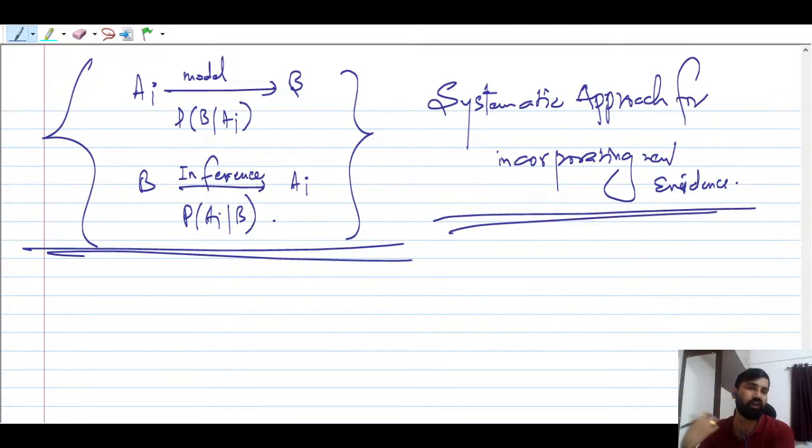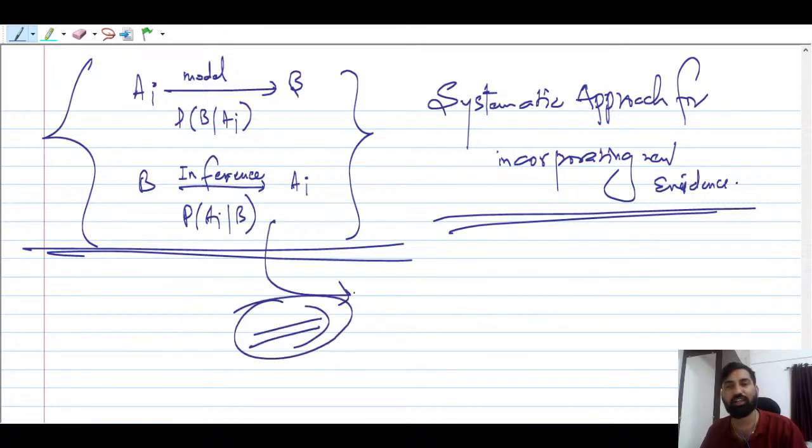So you can model the world under each Ai, you can say probability of B given Ai, that is conditional, right? That is the modeling one. Now if you want to draw the conclusion, you have to use the Bayes theorem. That's it, right? So this is how we find the conclusion, right? We'll see more problems in the next session, guys. Numerical problems we will see in the next session.